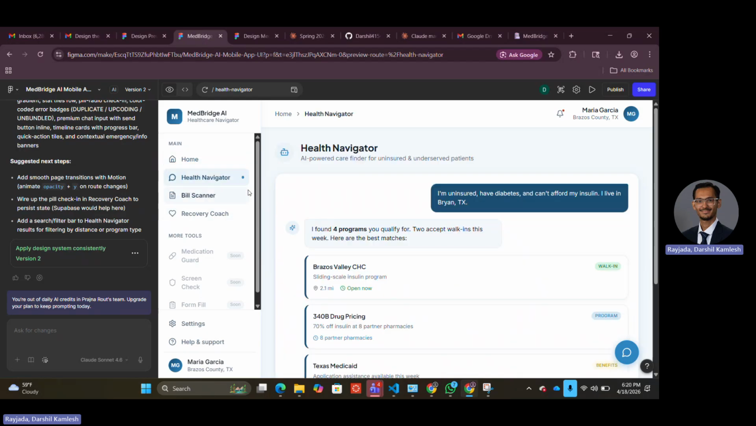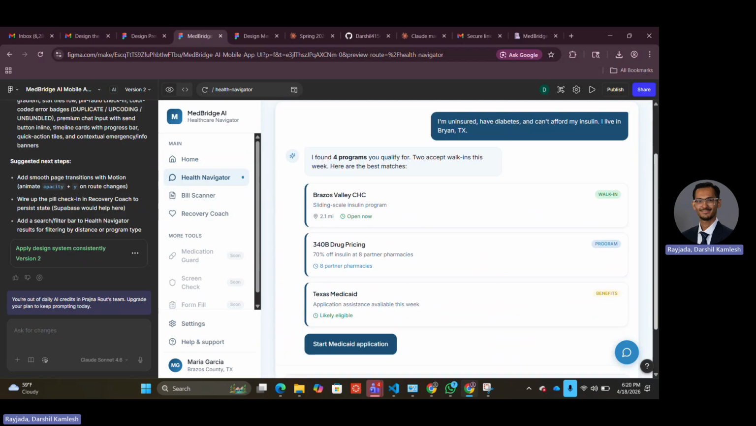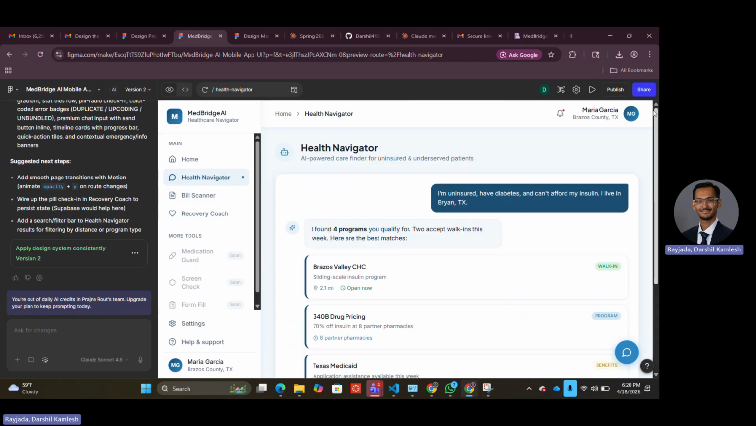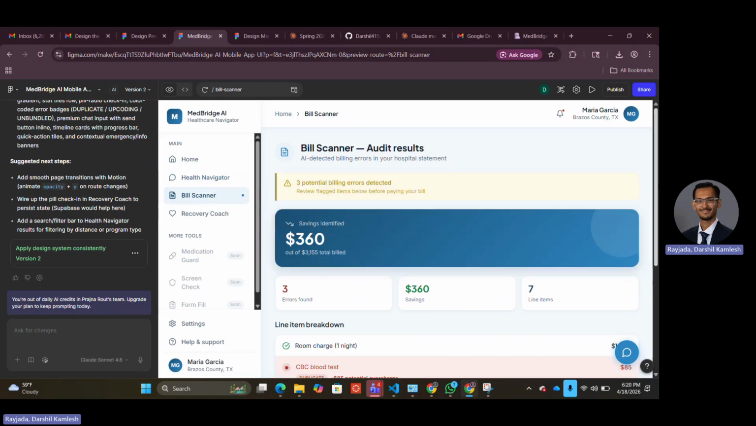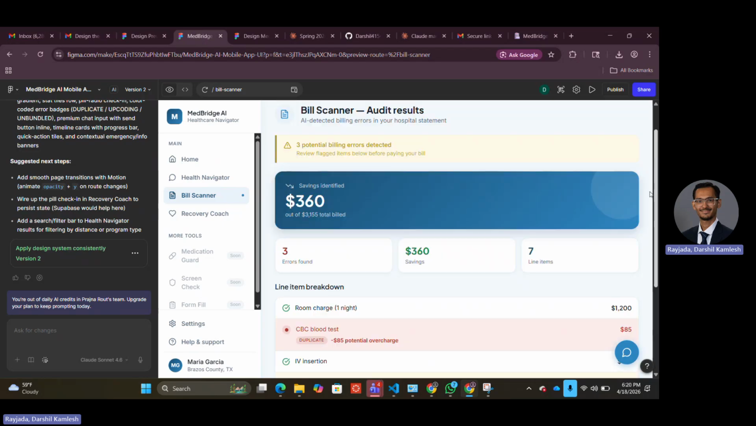So Maria's story isn't unusual. 46 million Americans live in healthcare shortage areas, and 27% of hospital readmissions are preventable. The problem isn't that the programs don't exist to help Maria, but that Maria doesn't know they exist.